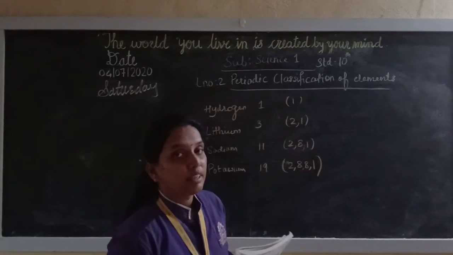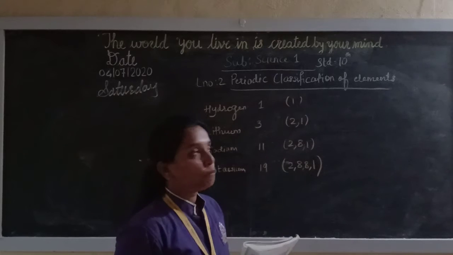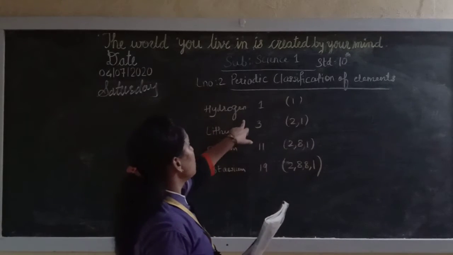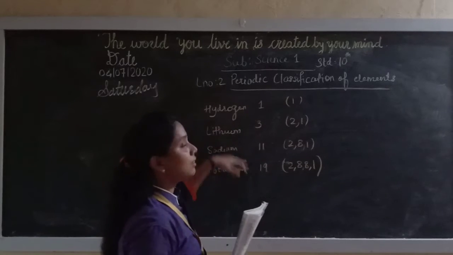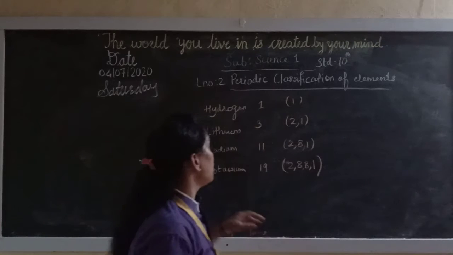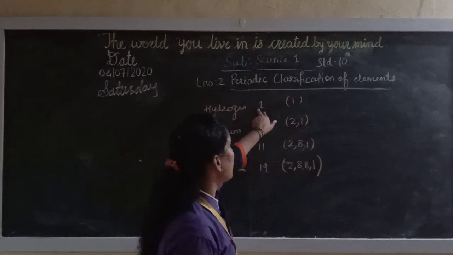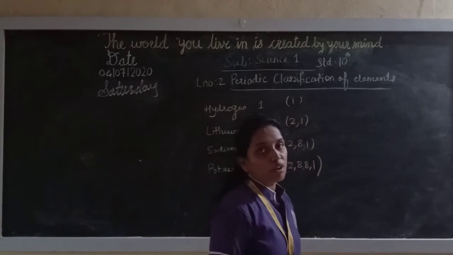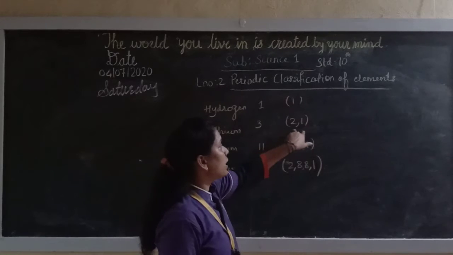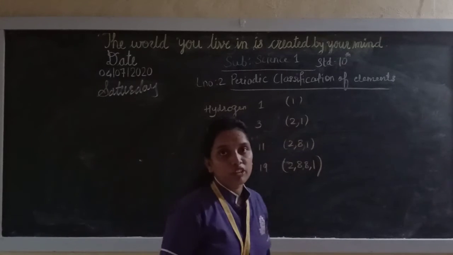Now you know how to write the electronic configuration. For that you should know how many electrons are there in that element, that is, the atomic number. For example, hydrogen has atomic number 1, so its electronic configuration is 1. Lithium has atomic number 3, so its electronic configuration will be 2, 1. These are the arrangements of electrons.